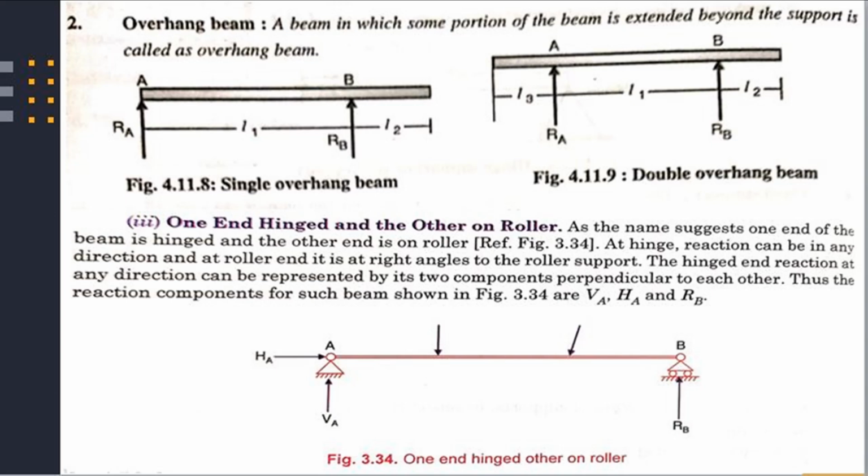Number 4 is the one end hinged and other end on roller. As the name suggests, one end of the beam is hinged and the other end is on roller. At the hinge, the reaction can be in any direction, and at the roller end it is at right angles to the support or roller support. The hinged end reaction in any direction can be represented by its two components perpendicular to each other. Thus, the reaction components for such a beam shown in figure are vertical component, horizontal component, and reaction at point B.